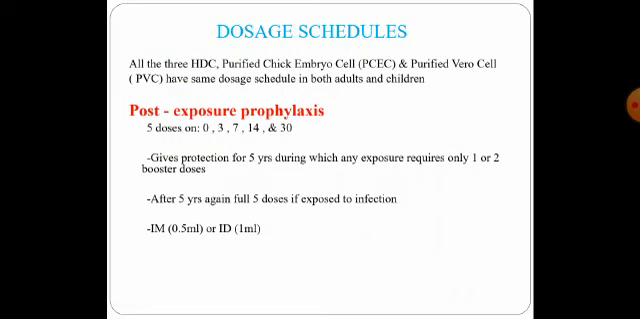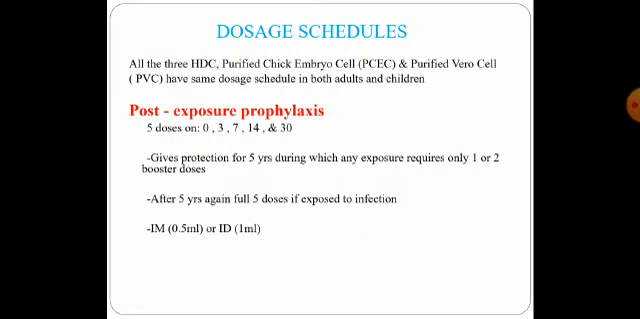So what is the dosage of these different vaccines? In particular, I am talking only about the tissue culture vaccines. All the tissue culture vaccines have the same dosage both in adults as well as in children. So again, we divide them depending on what kind of individuals are receiving these vaccines, whether it is the post-exposure individuals or the pre-exposure. I'll tell you what pre-exposure is.